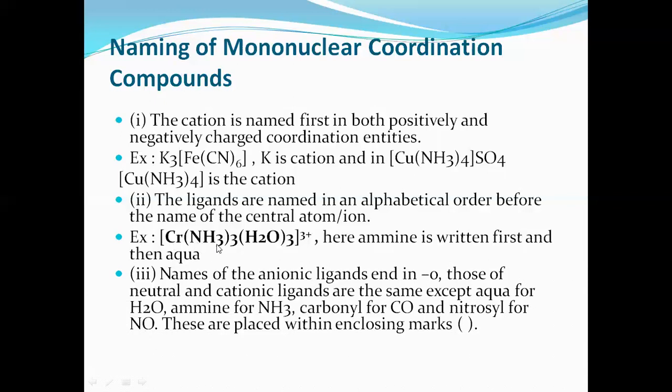Ammine, AMMINE, for ammonia. And for water, aqua, AQUA. These are the common names because all these are neutral ligands.